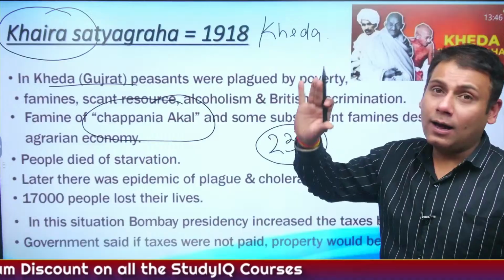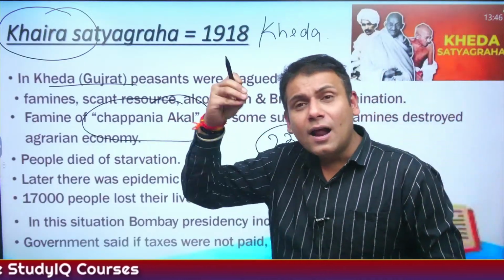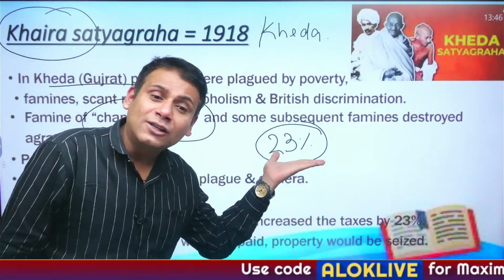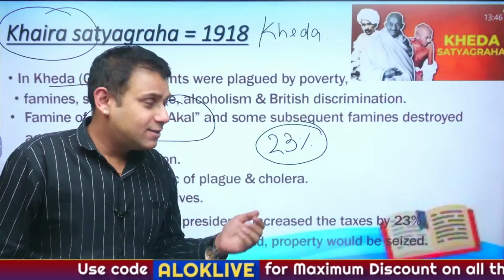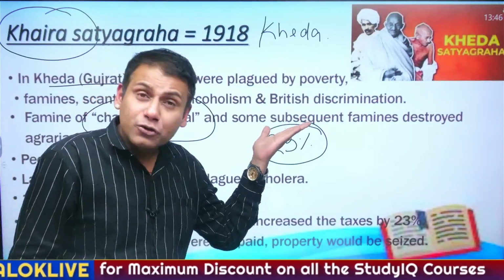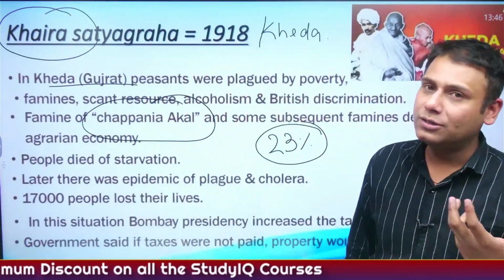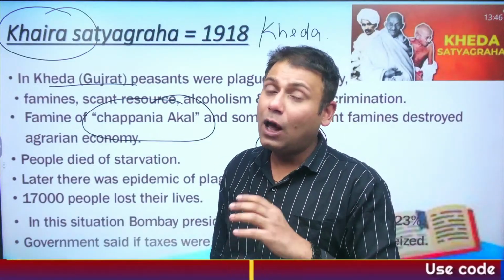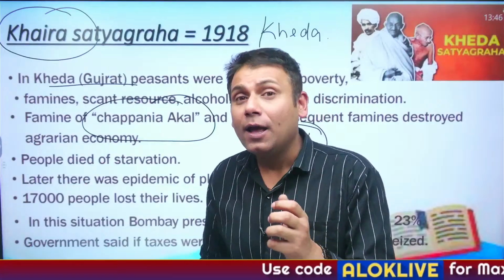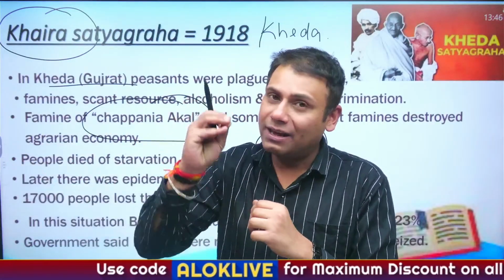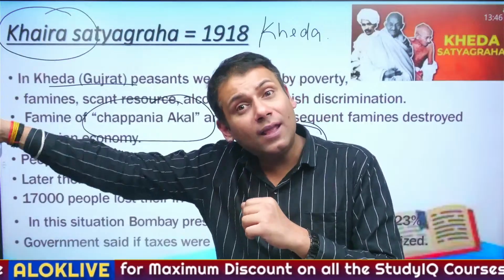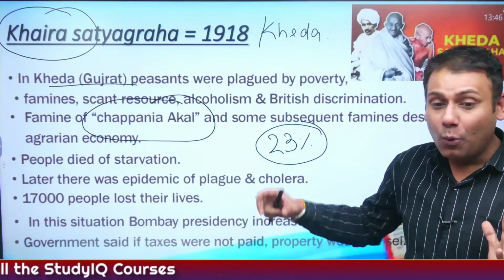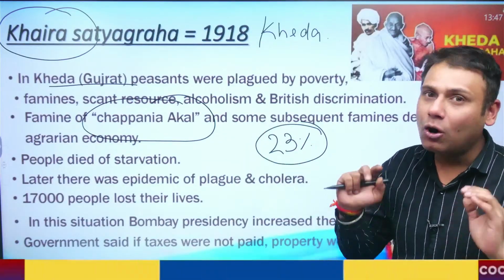Due to Chhappaniya Akal, due to famine, the peasants are unable to pay the main tax. How will they pay the additional tax of 23%? Is it ethically and morally viable? So it is believed that there was a young leader whose name was Vallabhbhai Patel ji. Now I have not used the word Sardar. Why? Because Vallabhbhai Patel ji was given the title of Sardar in 1928 by the women of Bardoli during the Bardoli Satyagraha.